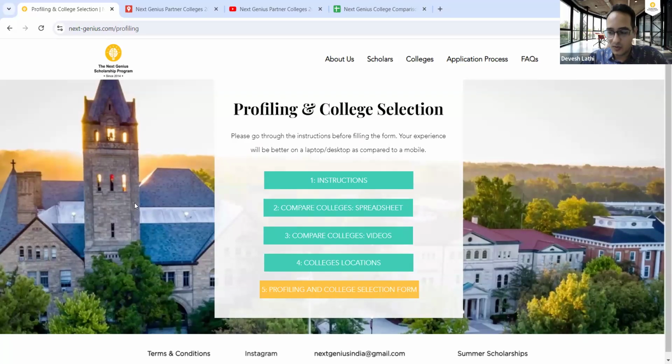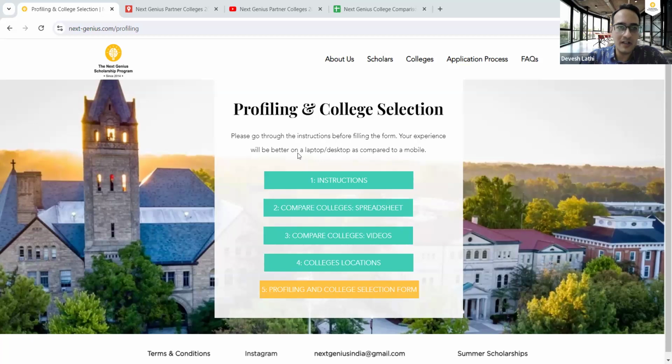See, I'll tell you one thing. The most important thing that you can do at this stage is research these colleges and fill up the profiling form. When you research the colleges, look beyond rankings. Don't look at just rankings, because if you do that, the chances are that you will end up selecting the wrong college.